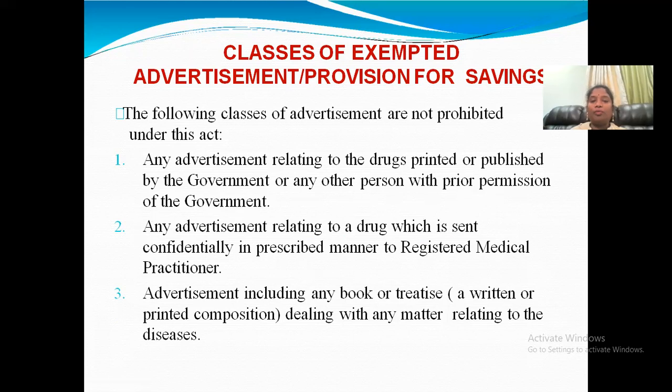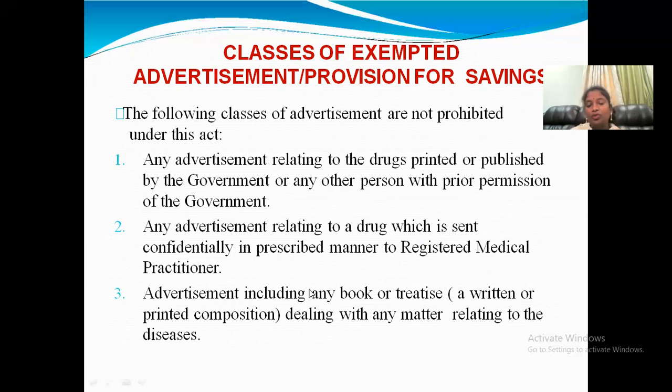Okay, so only with the government permission, and in the government printed or published article only, we can give the advertisement. And any advertisement relating to the drug which is sent confidentially in the prescribed manner to the registered medical practitioner. That means we can give the advertisement, but how we have to give it: the physician, how he will prescribe the drugs. So for that purpose we have to give the advertisement to the physician only. In which manner? In a secret, confidential manner. How will it be done? By the medical representatives, like that we have to give the advertisement.